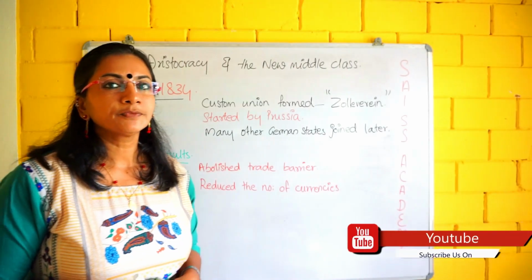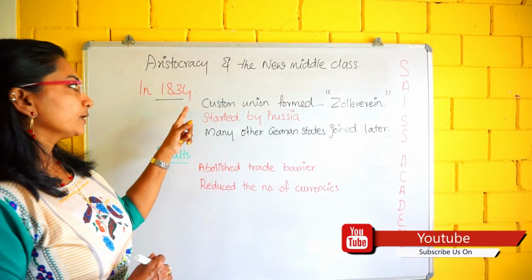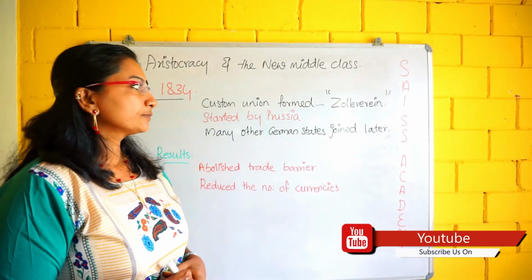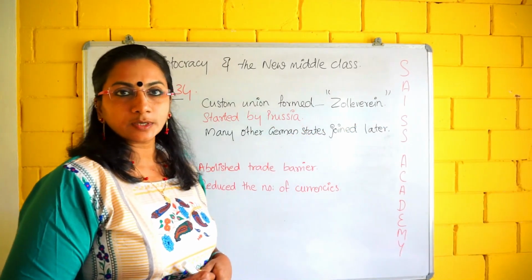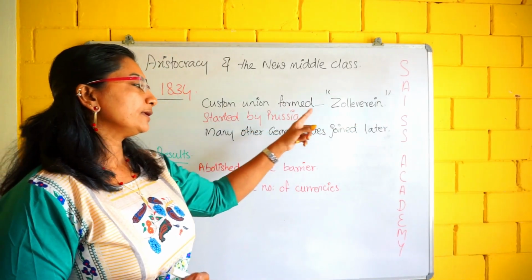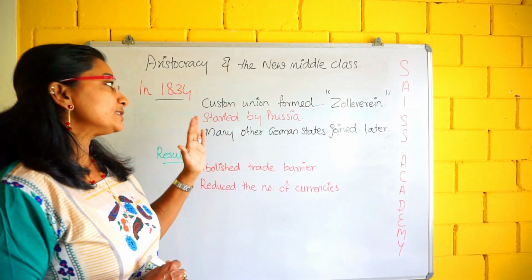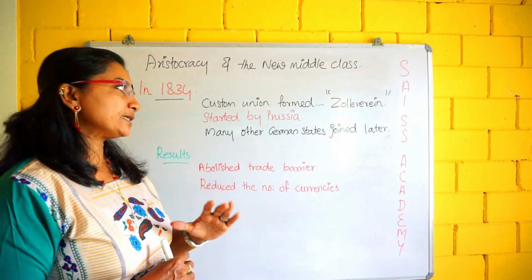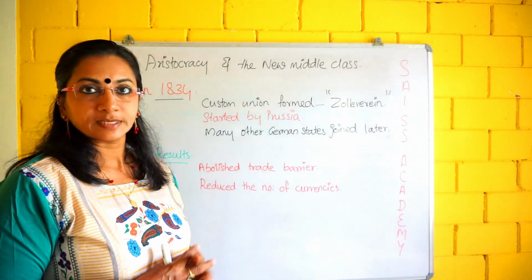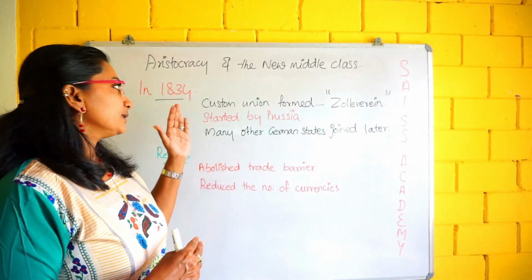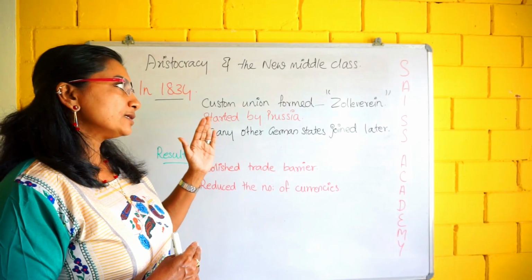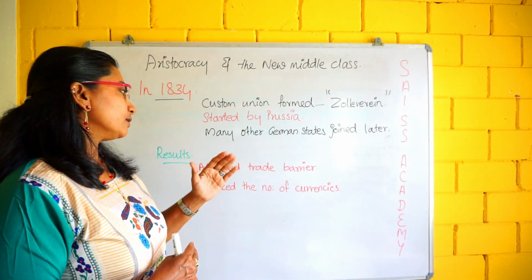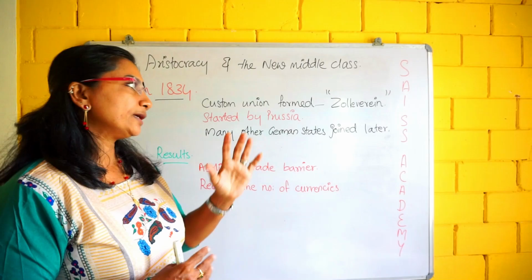So in 1834, a customs union called Zollverein was formed. It was started by Prussia, and many other German states joined later.